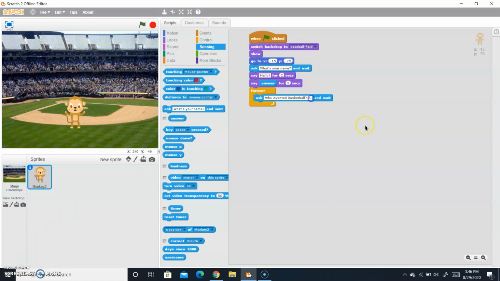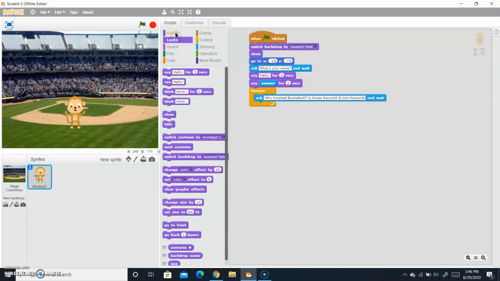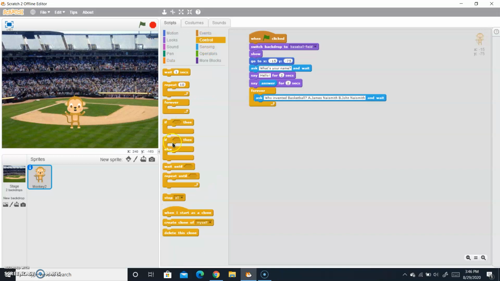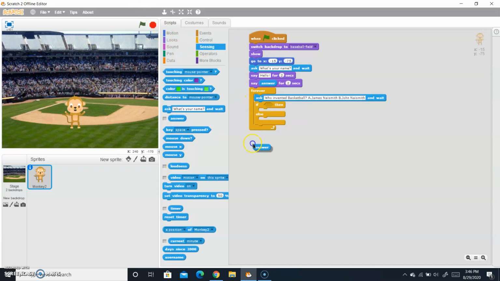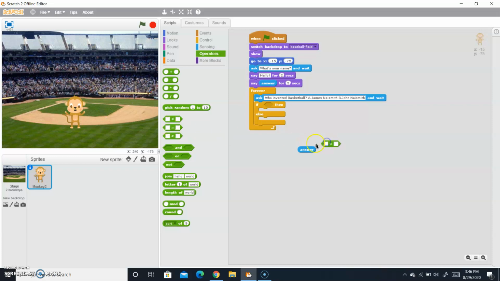Now who invented basketball? A is James Naismith, and option B is John Naismith. After that, ask this. Now we will go to control and take the if and else statement, and here we will go to sensing and take answer, and go to operators, take an equal to sign, with answer there.